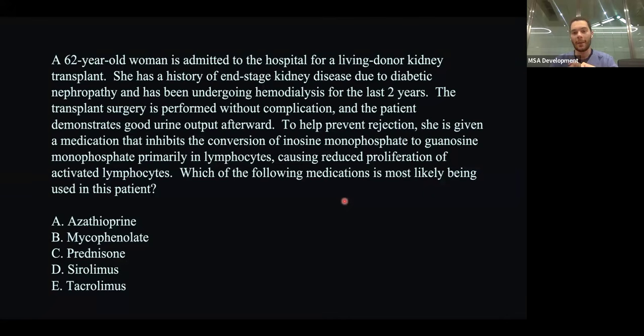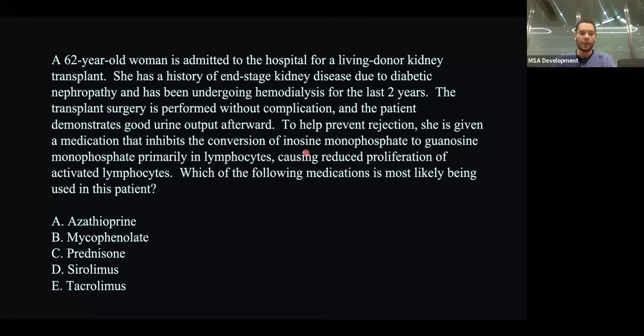Again, very straight mechanism of action. The answer would be B, mycophenolate. So mycophenolate acts by directly inhibiting inosine monophosphate, which is important for your purine nucleotide synthesis. And so if you inhibit it, you don't have any purine nucleotides, and it specifically acts on lymphocytes. And I'm going to talk more about that later, inshallah. So the answer for this question is B.